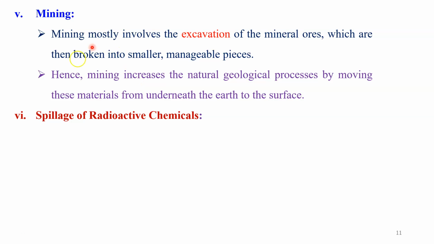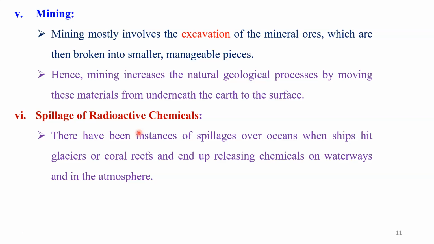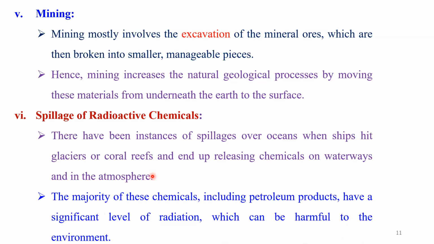The next important reason is the spillage of radioactive chemicals. Dear student, you know there have been instances of spillage over the ocean when a ship hits glaciers or a polar reef and ends up releasing chemicals into the waterway and the atmosphere. When radiation is released in the atmosphere and in the water, it creates nuclear pollution at that particular place. Therefore, this is also an important thing.